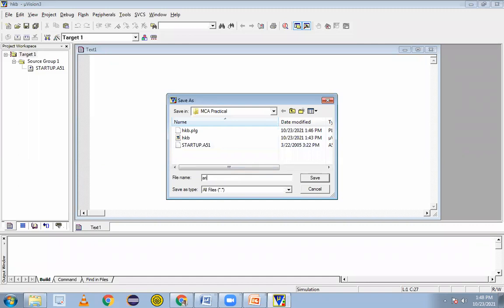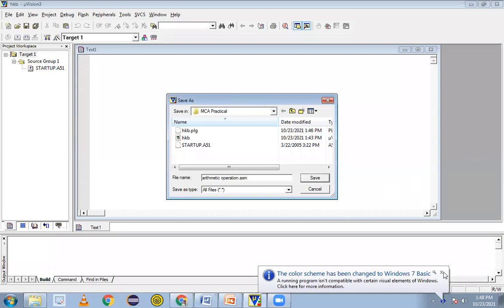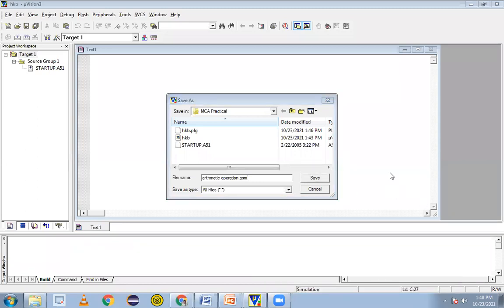Not your name. So what are we performing? I am performing the arithmetic operations. So I'll write here arithmetic operation. Step number 5 is over.